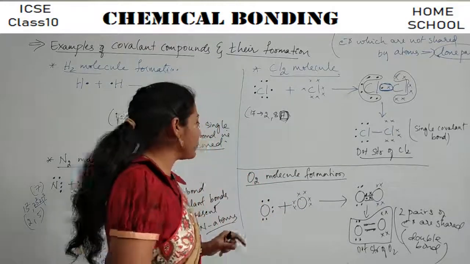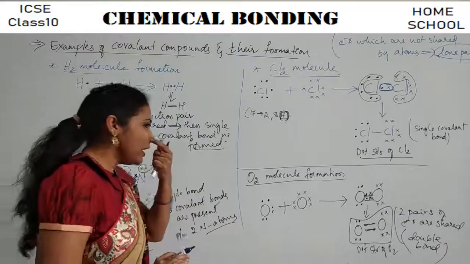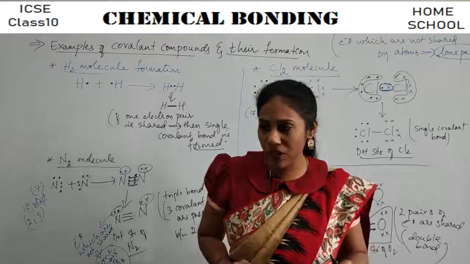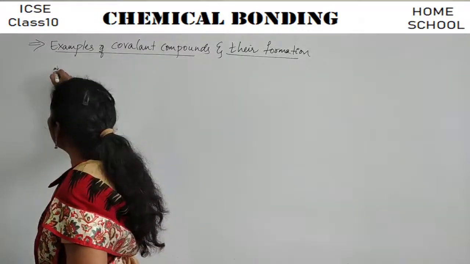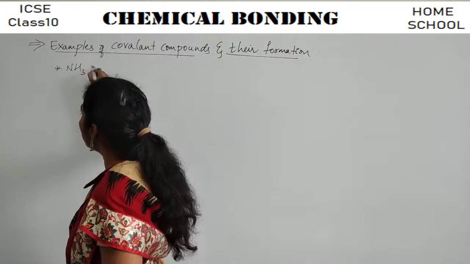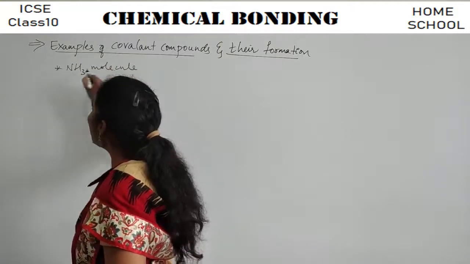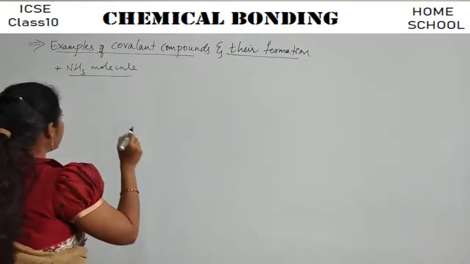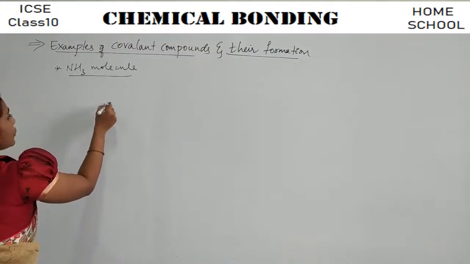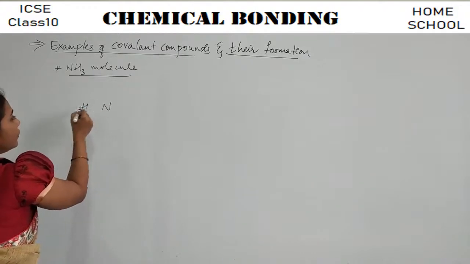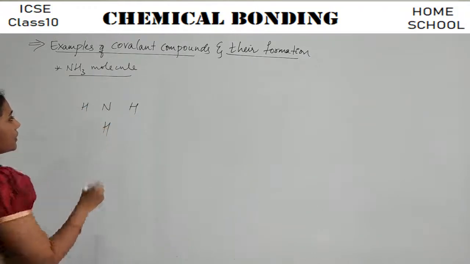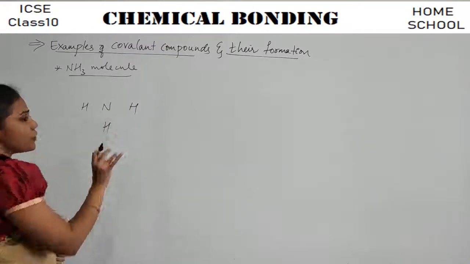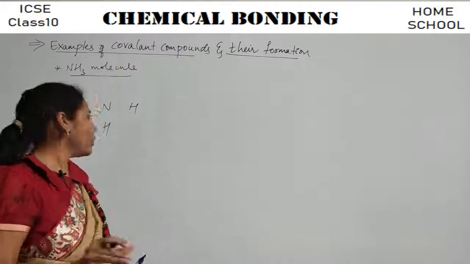Okay. So this is about the formation of some covalent compounds. We will see some more covalent compound formation. Now let us see the formation of the ammonia molecule, that is the NH3 molecule. So the NH3 molecule is also formed by covalent bonding only, that is by sharing of electrons. Let us see how. See, this is one nitrogen, and this is hydrogen, hydrogen, hydrogen. This is how I'll write. Directly I will show. So when nitrogen and 3 hydrogen atoms come closer to each other, see what happens.